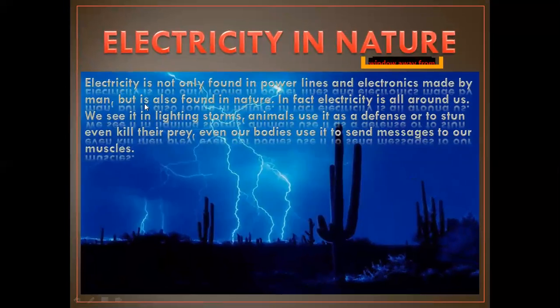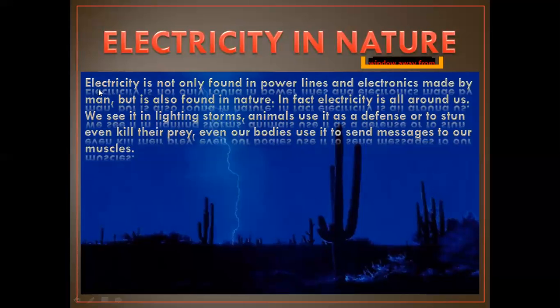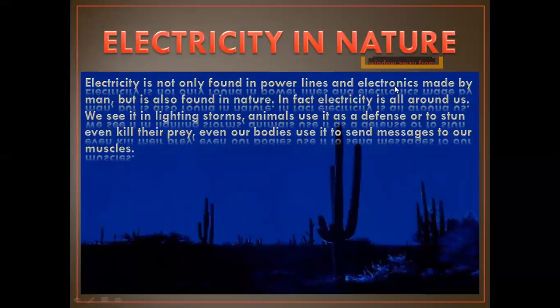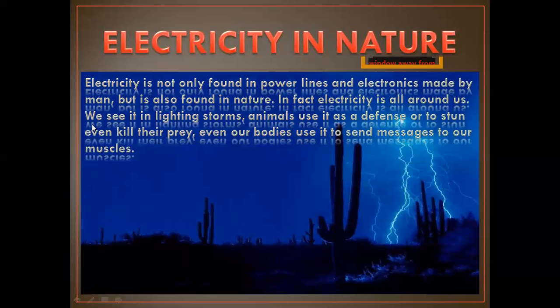Electricity in nature, the last article of this chapter. Electricity is not only found in power lines and electronics made by man, but is also found in nature. In fact, electricity is all around us.